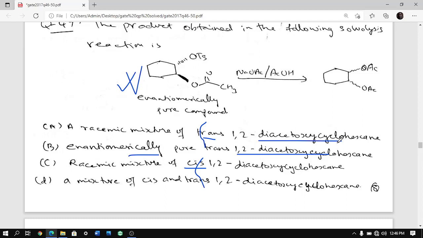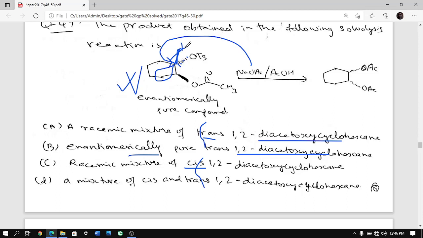Okay, so see here, if it was normal acetate attacking, you would have got, see, this OTs is away from the viewer, right? OTs is away from the viewer, that means its anti-bonding orbital is toward the viewer, opposite at 180 degrees. See here there is a hydrogen which has not been shown.